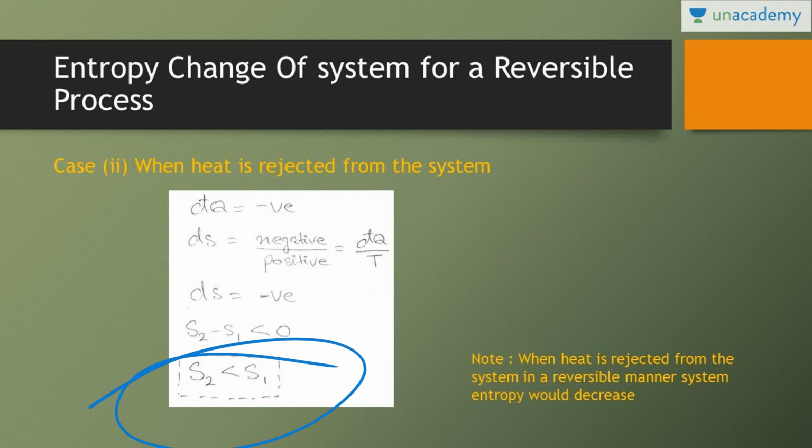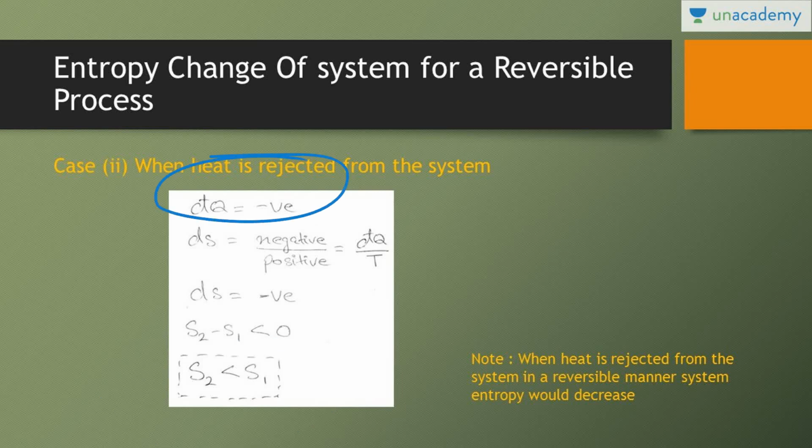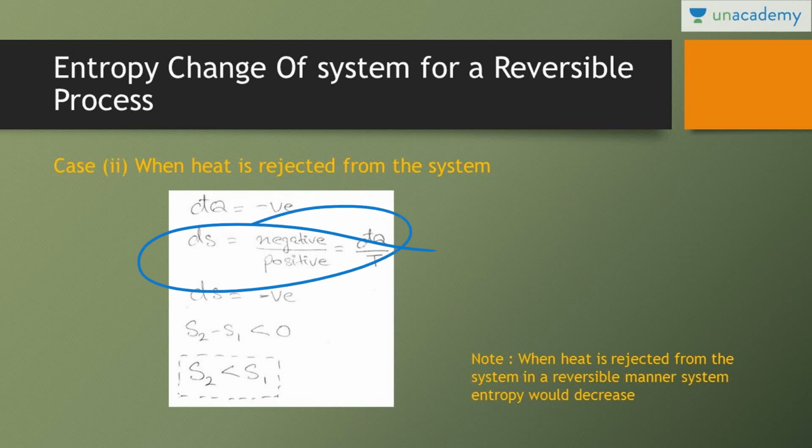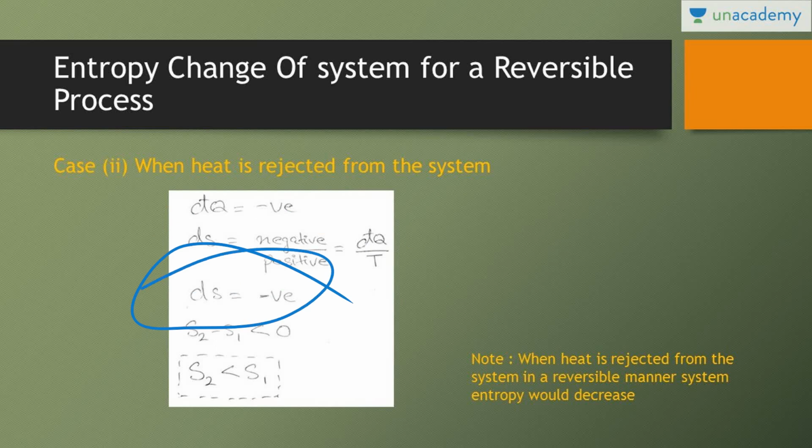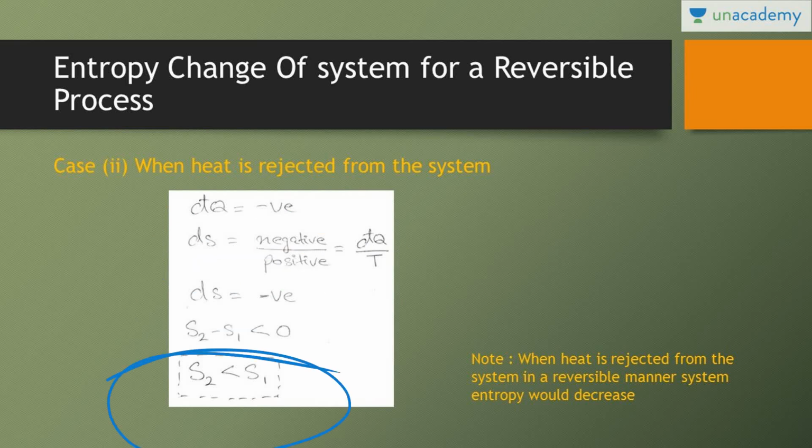Again, we are repeating that whenever heat is rejected from the system, the value of dq is negative, because whenever heat is rejected, it is negative. We know the formula of ds: ds is dq by t. Denominator is always positive, temperature is positive, but numerator is negative, so ds is negative. So whenever heat is rejected from the system, in your T-S diagram, it would be really helpful for you.